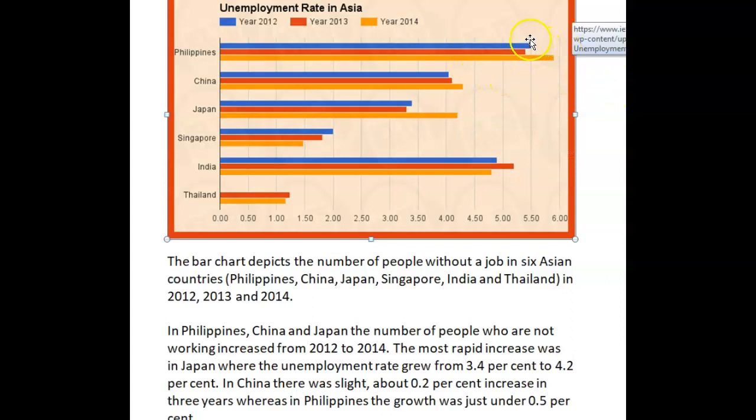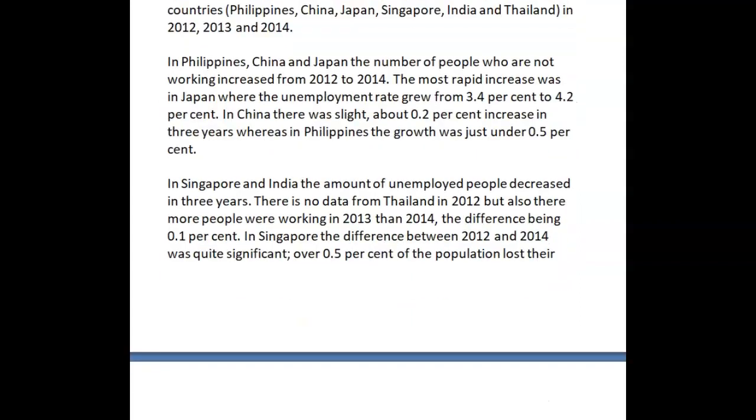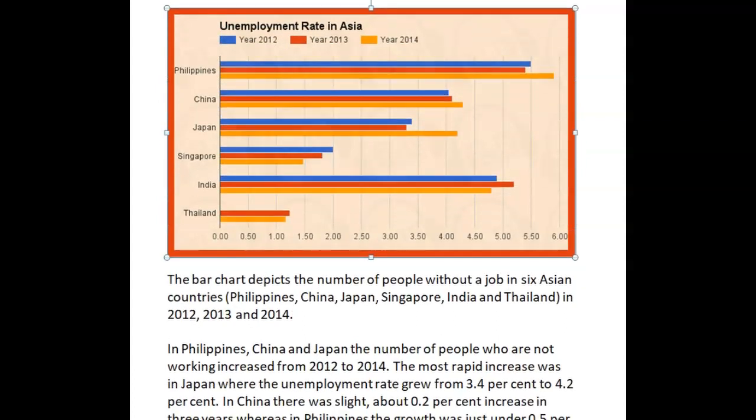So, for example, you had a high figure and then a decrease, and then a major increase to the highest level of any country. Because another thing that's interesting, did you mention that at all? Let me see. Right, so take a look at this. That was Philippines, right? So you talked about how much of an increase there was, but you didn't tell me what it increased to. You were so focused on these differences that you didn't actually talk about the actual percentage.